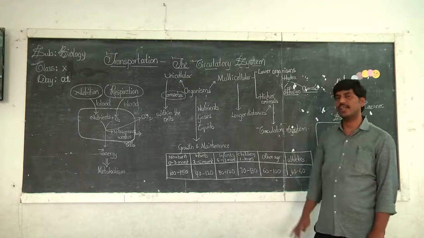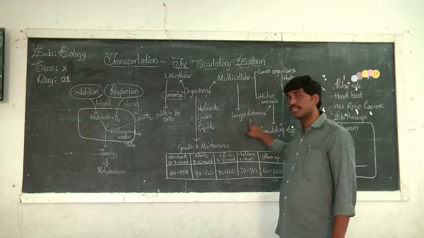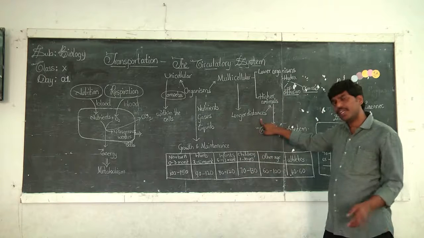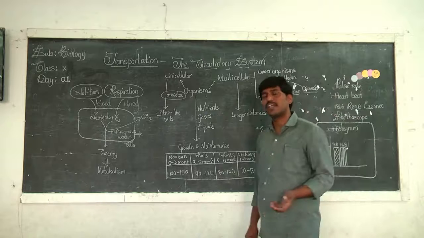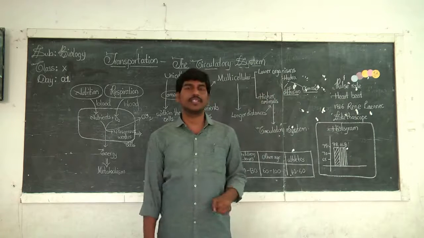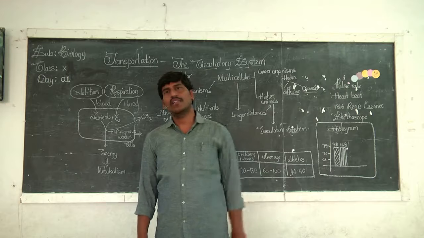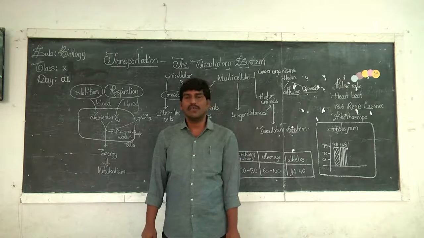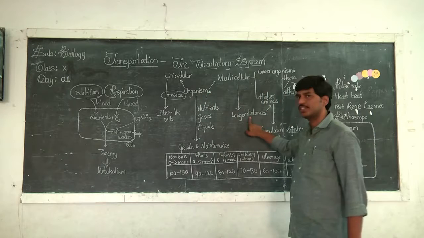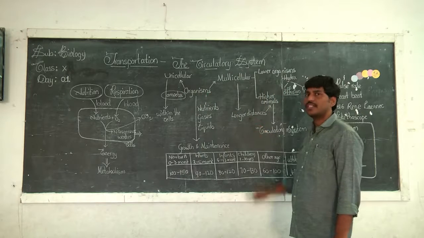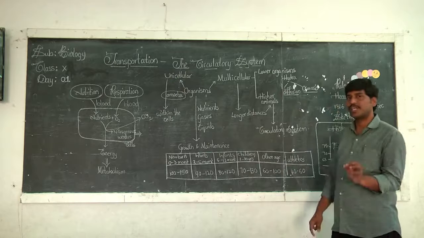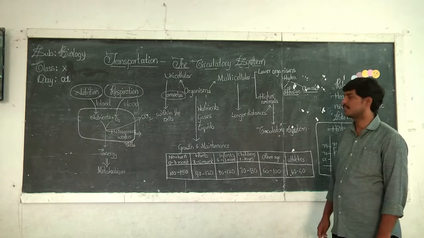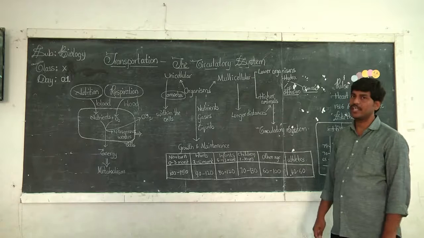But in case of higher animals, this should be supplied over very long distances. If you take some of the plants, some are 100 feet tall, and the material should be transported to the upper tip of the shoot region also. For all these reasons, they need to transport over longer distances. Therefore, a special system has evolved in these organisms, and that system is called the circulatory system.